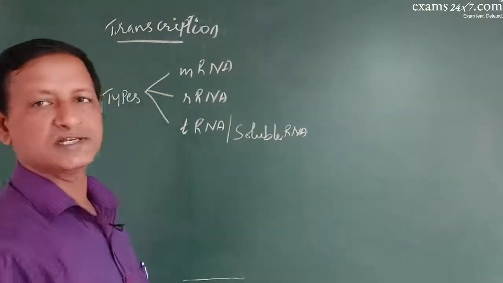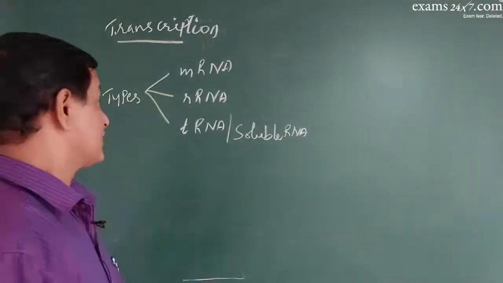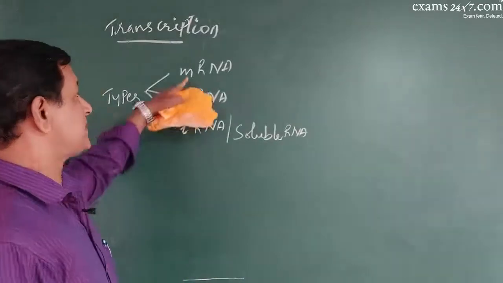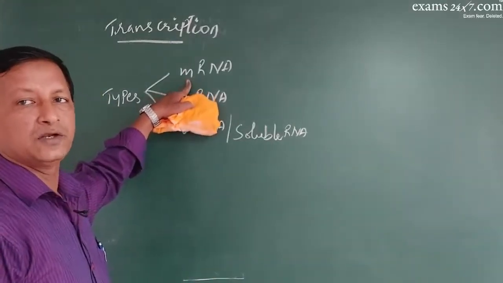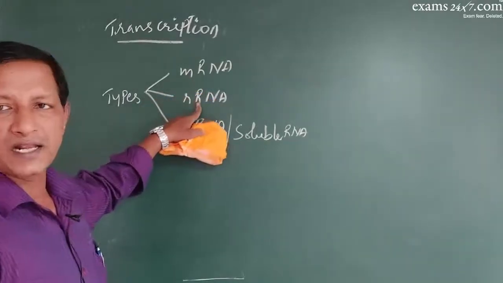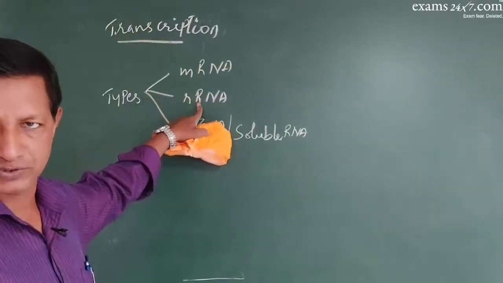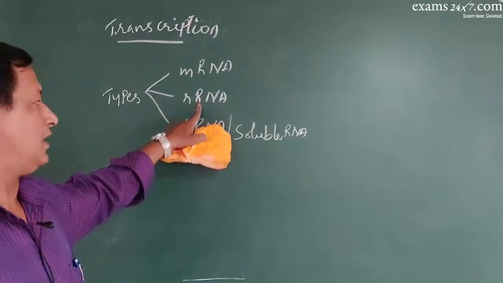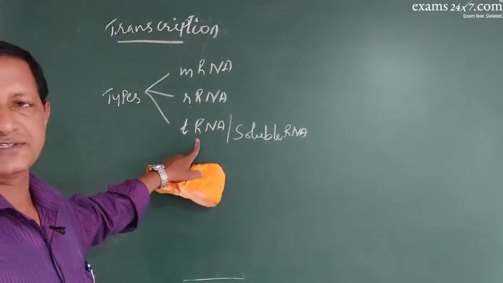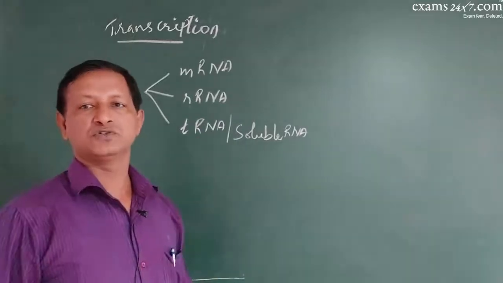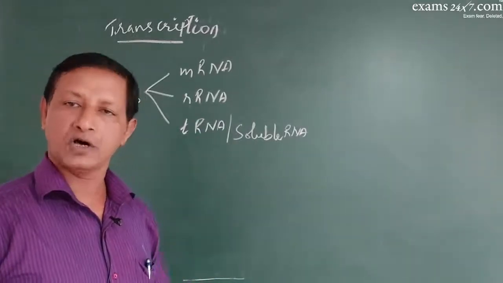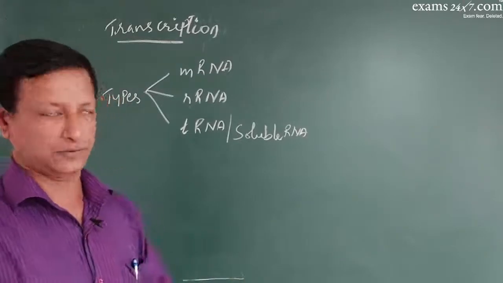And what is the function? Messenger RNA will carry the message for a protein from DNA to the ribosomes. rRNA is a structural component of ribosomes mainly, and tRNA carries the amino acid to the ribosomes, which are for construction of protein molecule.